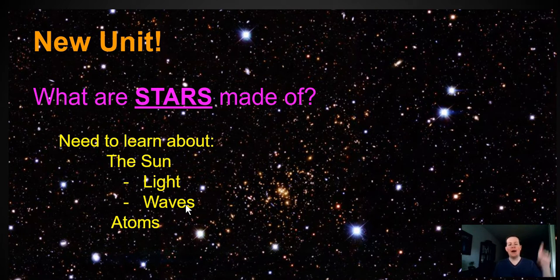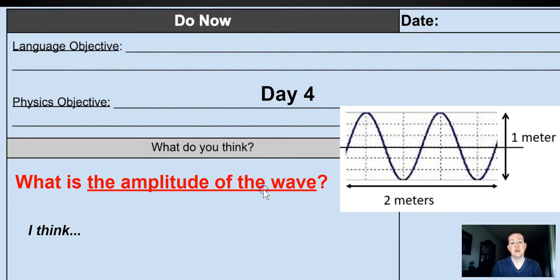Before we learn about the type of wave called sound waves, we're going to learn a little bit about how fast waves can travel, because waves can move from one location to another location. There's an equation. We're going to practice calculating the speed of waves. That's our plan today.